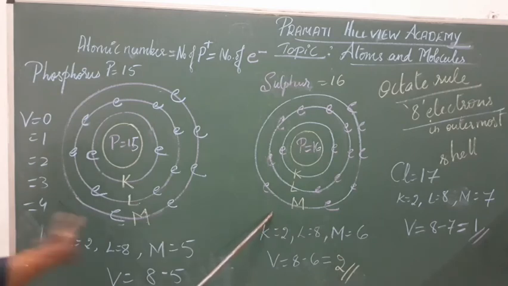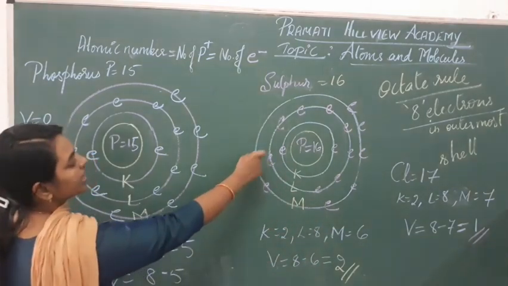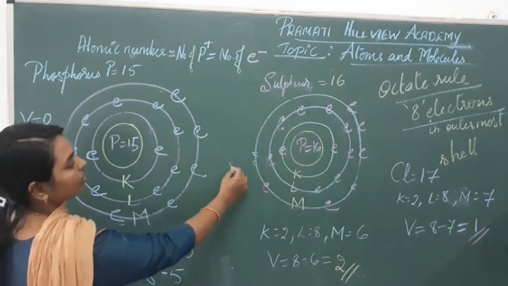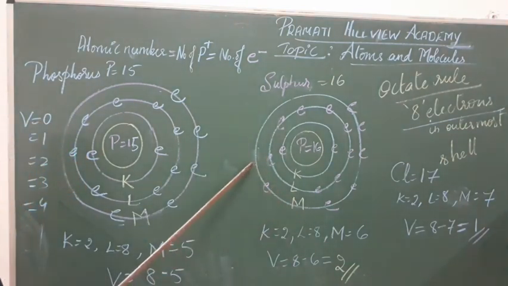It needs 2 more electrons to become 8. That's why its valency is 2.